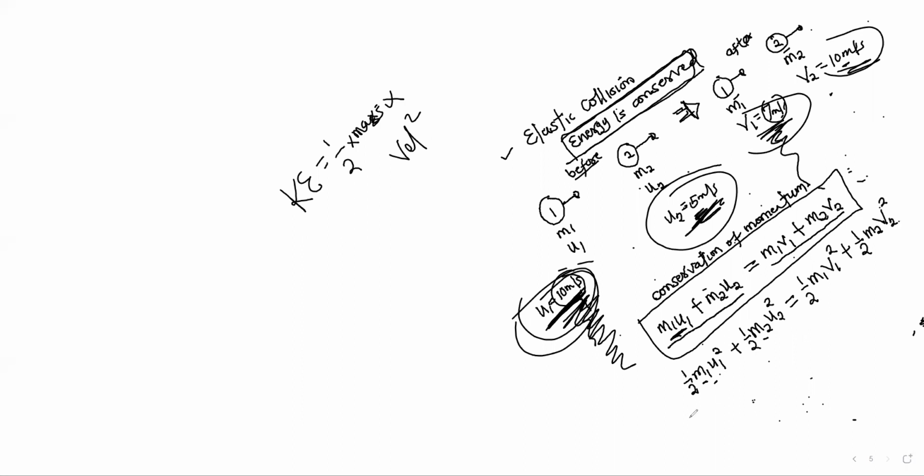This is called conservation of energy, which means energy is also not lost. That's the conservation principle for both momentum and energy. Number 2 collision is called inelastic collision.